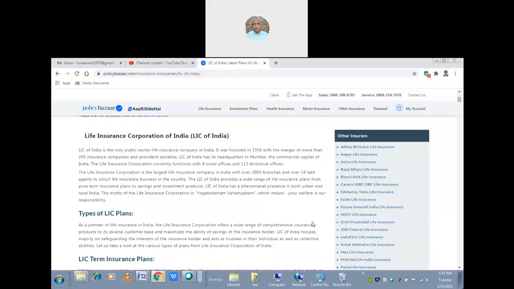LIC of India has its headquarters in Mumbai. Earlier it was called Bombay, the commercial capital of India. Is Bombay famous only for being the commercial capital of India, or for anything else also? Bollywood also, sir.